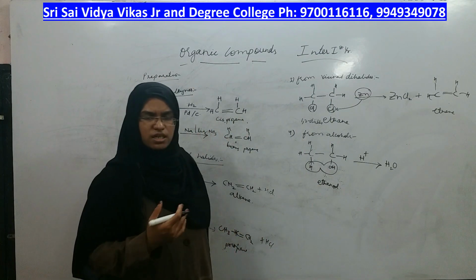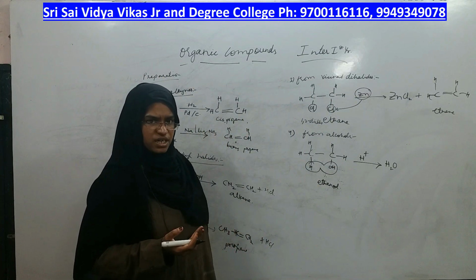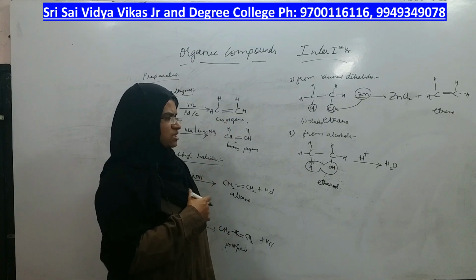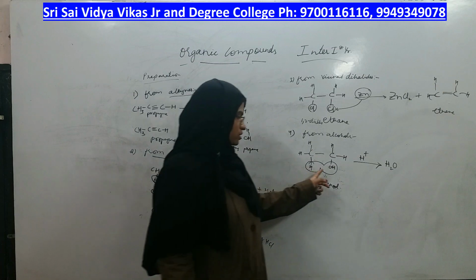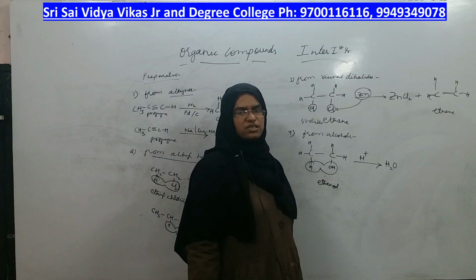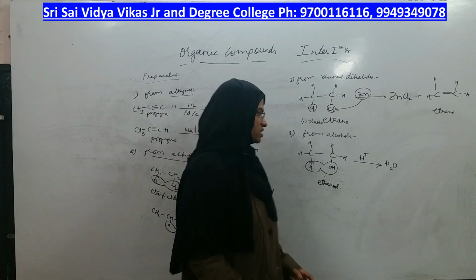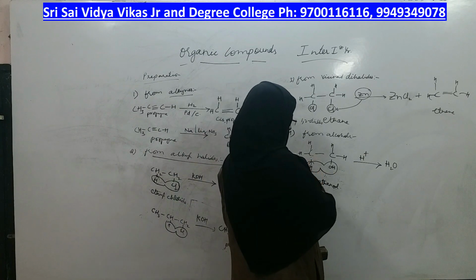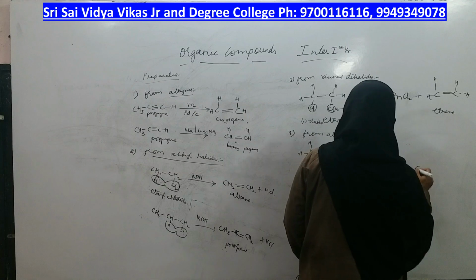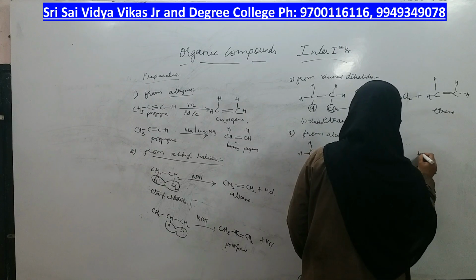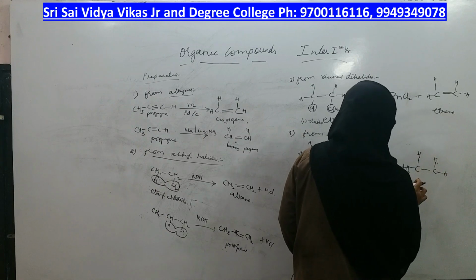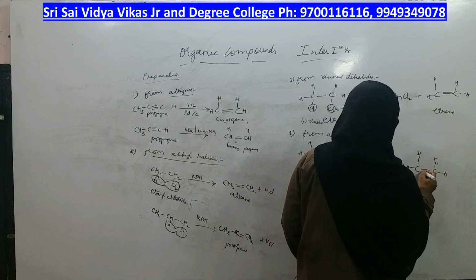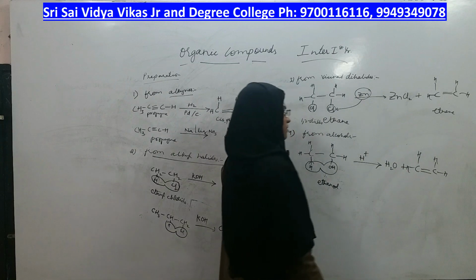If water is removed, it is called dehydration, right? So this reaction is elimination only, but what is eliminated? The water molecule is eliminated, therefore it is called a dehydration reaction. So this bond got broken, this bond also got broken. What is left for me? There was a bond here which got broken, there was a bond here which got broken, so in common I will get one pi bond, right?